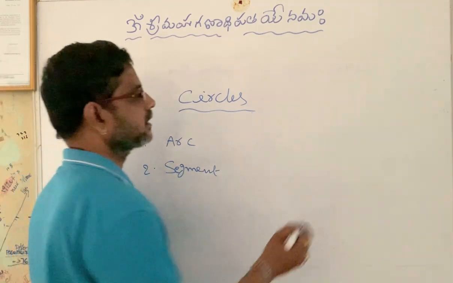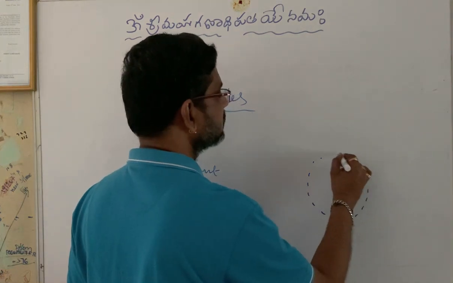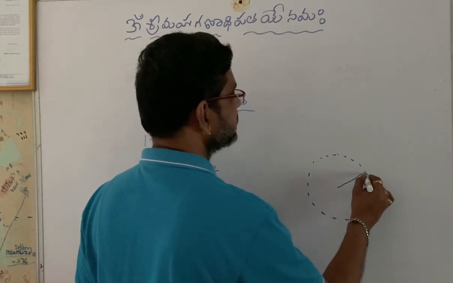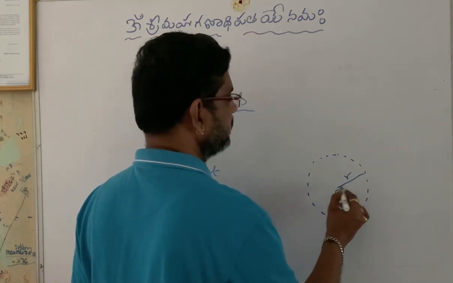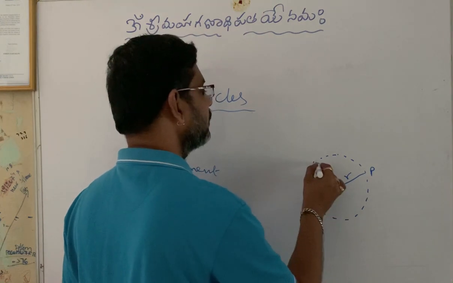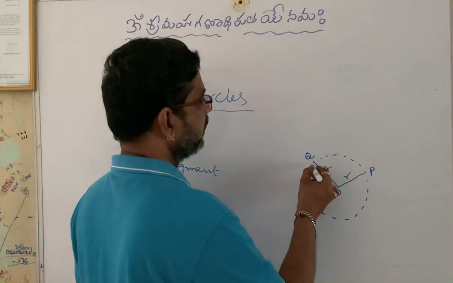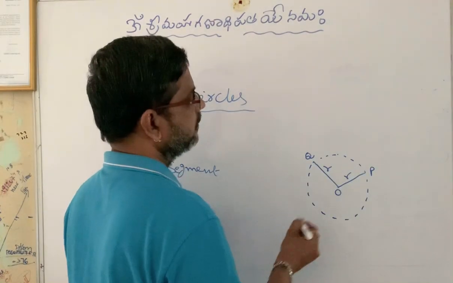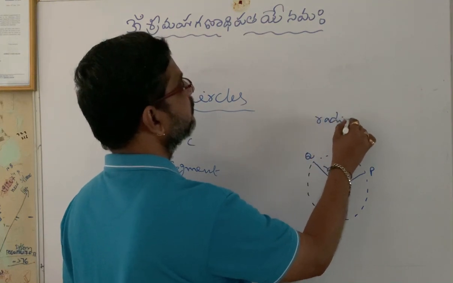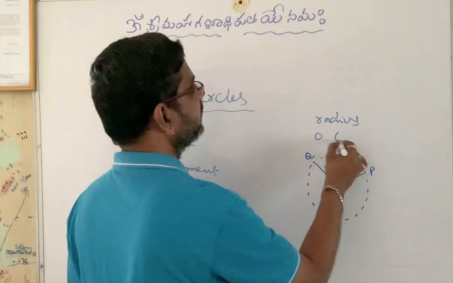A circle is a collection of points which are at a fixed distance from a fixed point. The fixed distance is called the radius of the circle, and the fixed point is called the center of the circle.